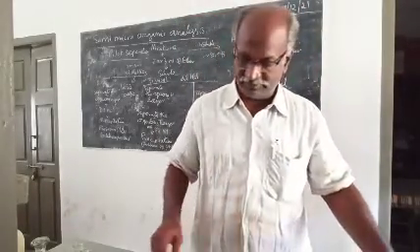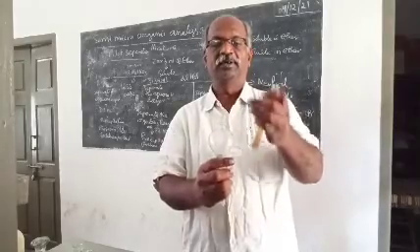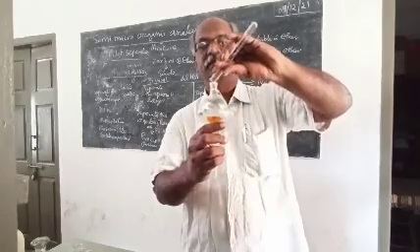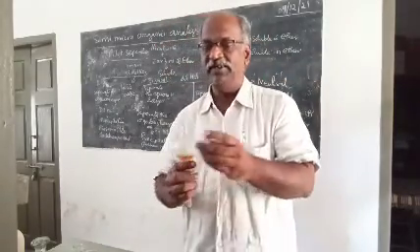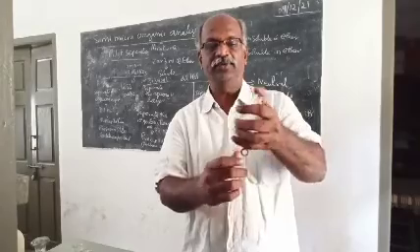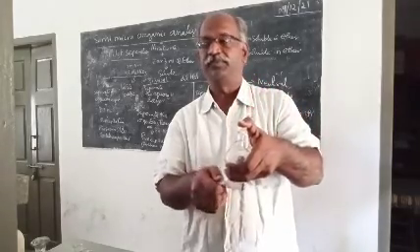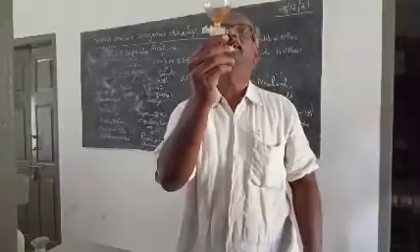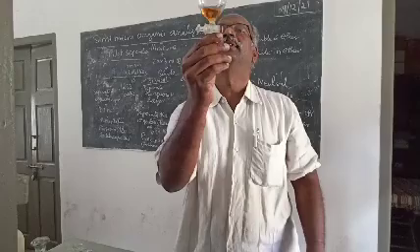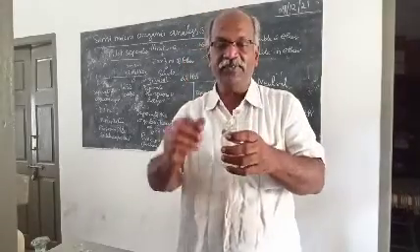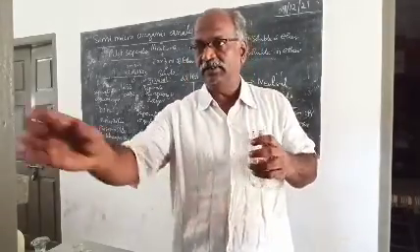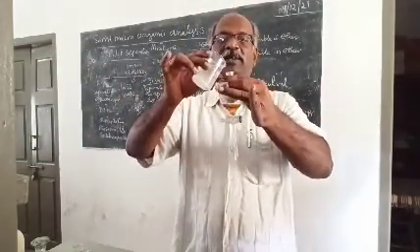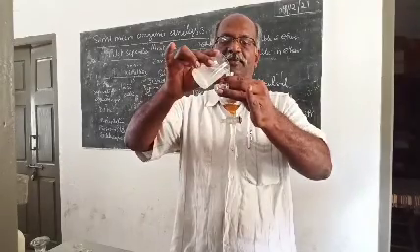I transfer this one to a separating funnel. This is the separating funnel. With this I demonstrate how we can carry out the pilot separation as well as bulk separation. See, the mixture is completely dissolved in ether. Now to this I am adding a little quantity of sodium bicarbonate. This is sodium bicarbonate. I add sodium bicarbonate in portions.